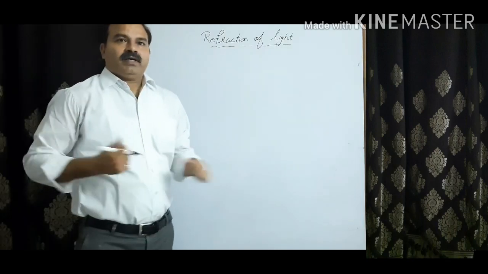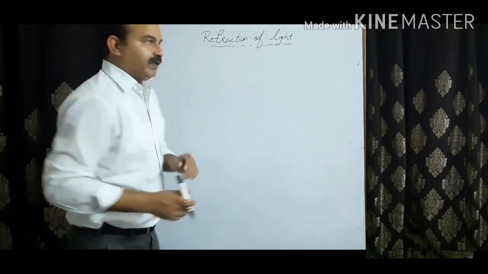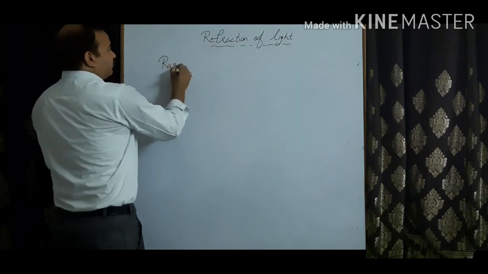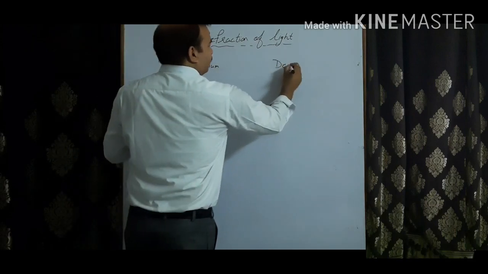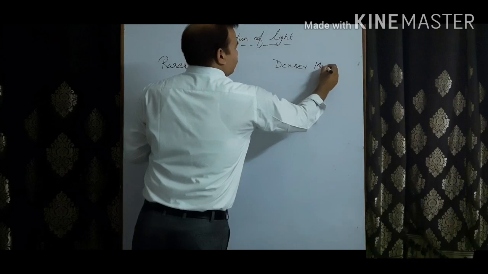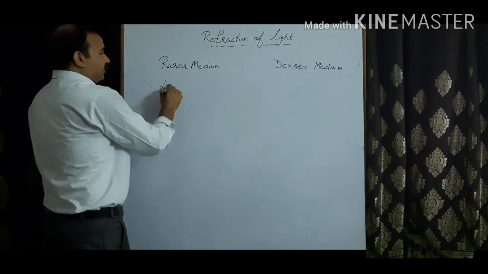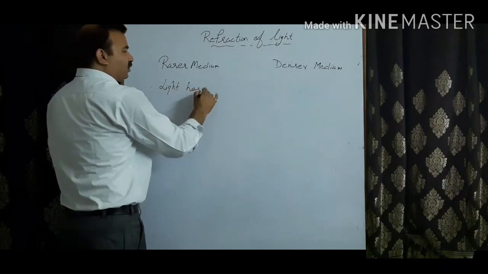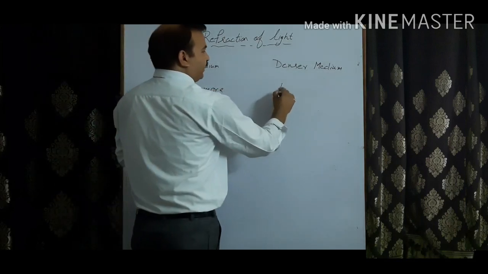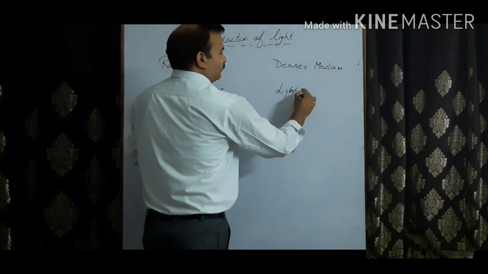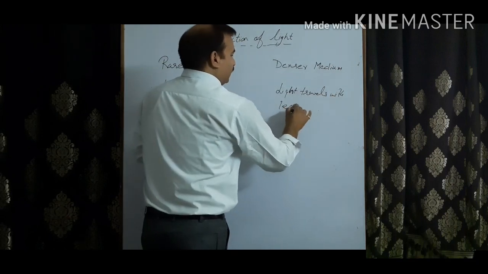Now when we talk about the medium, we always talk about two types of medium. One is a rarer medium and second is a denser medium. A rarer medium is that medium in which light has more speed, that is, light travels with more speed. And in a denser medium, light travels with less speed.